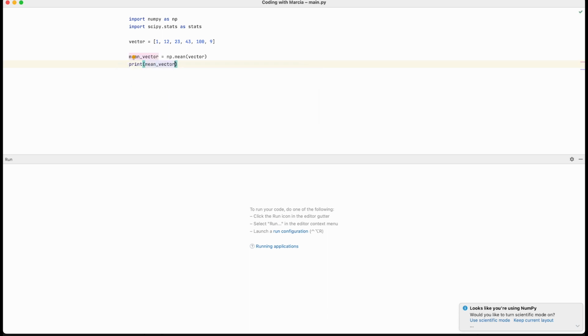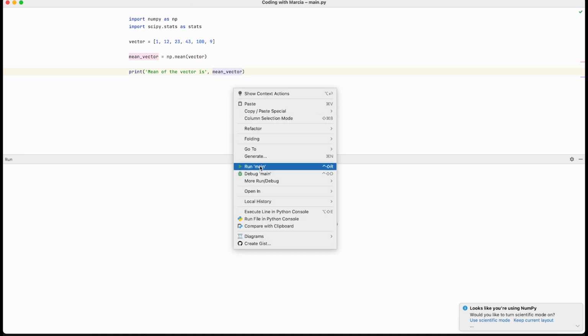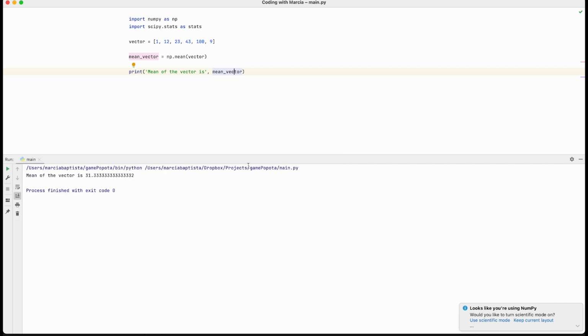Let's just put a label before: mean of the vector is, and the mean variable. Here I have the wrong parentheses. And now I can run my code to discover the mean of my data. And the mean of the vector is 31 something.